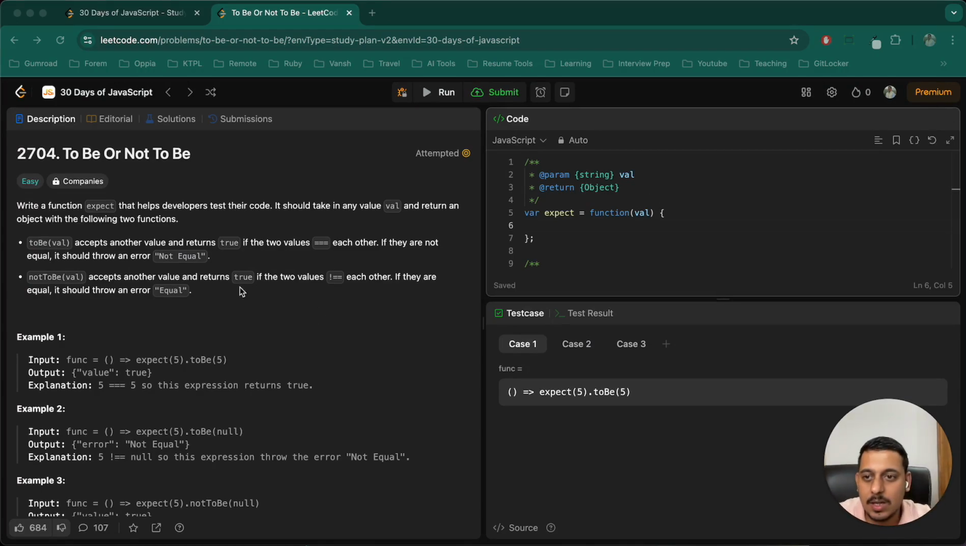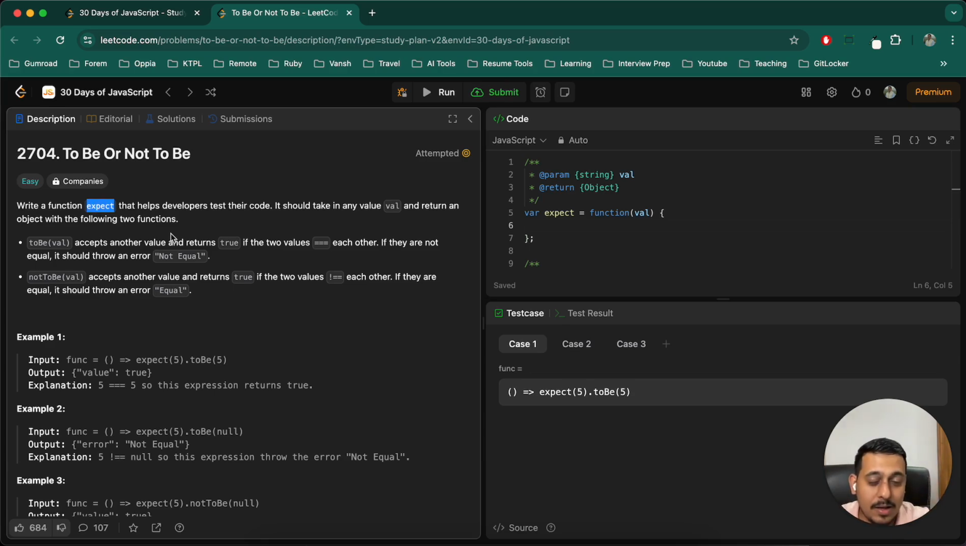So yeah, let's start. To be or not to be, William Shakespeare or someone famous. Write a function expect that helps developers test their code. Okay, it is for testing, and I remember this because in some testing frameworks, expect and toBe and notToBe are actually implemented. So it should take in any value and return an object with the following two functions.